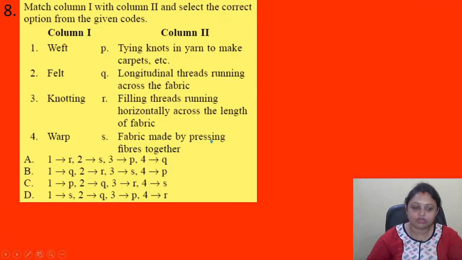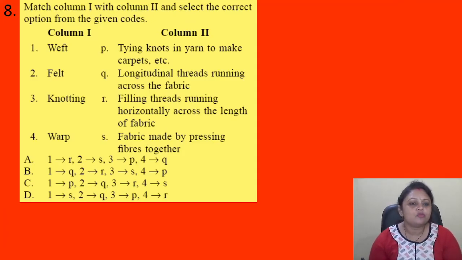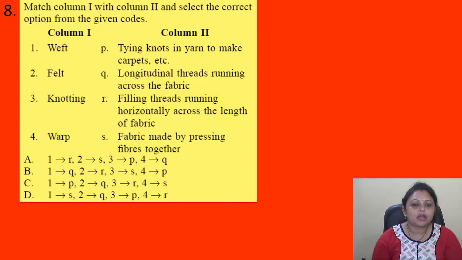Coming to the next question. Match column 1 with column 2 and select the correct option from the given codes. Column 1: weft, felt, knotting, warp. Column 2: P, tying knots in yarn to make carpets, etc. Q, longitudinal threads running across the fabric. R, filling threads running horizontally across the width of the fabric. S, fabric made by pressing fibers together.